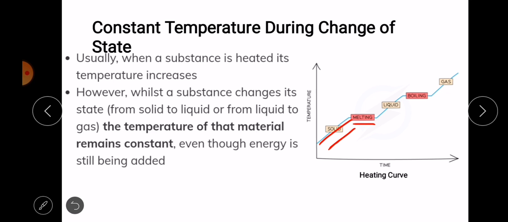When all the solid has melted, the temperature begins to increase again, and then at a specific temperature it stops increasing, and boiling occurs. So you can see melting and boiling occur at specific temperatures. The reverse of this we could call a cooling curve. This one is a heating curve, and the cooling curve will take the same shape.